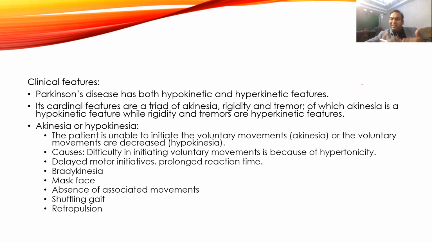Since there is decreased inhibition of the gamma motor activity, it will increase the tone of the muscle. So there is hypertonicity, and that causes a little bit of flexion of the spine. So he will be bending forward a little, like he is about to fall. That's why many times it is also called the stooping gait. Shuffling gait and stooping gait are typical clinical features of Parkinsonism.